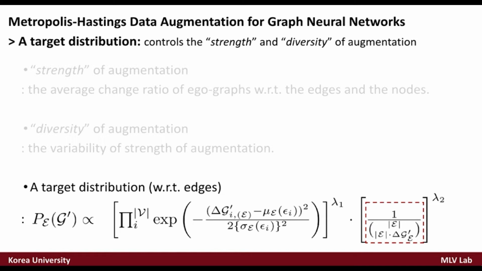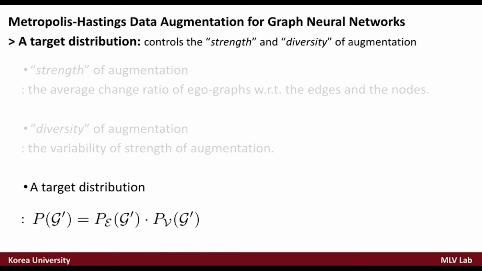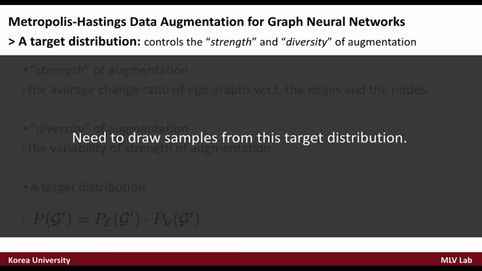Also, to have diverse graph change ratios, it is necessary to normalize the target distribution with the number of possible augmented graphs corresponding to the same change ratio. The probability for nodes can be formulated similarly. In sum, the overall target distribution is a joint distribution of dropped edges and dropped nodes.